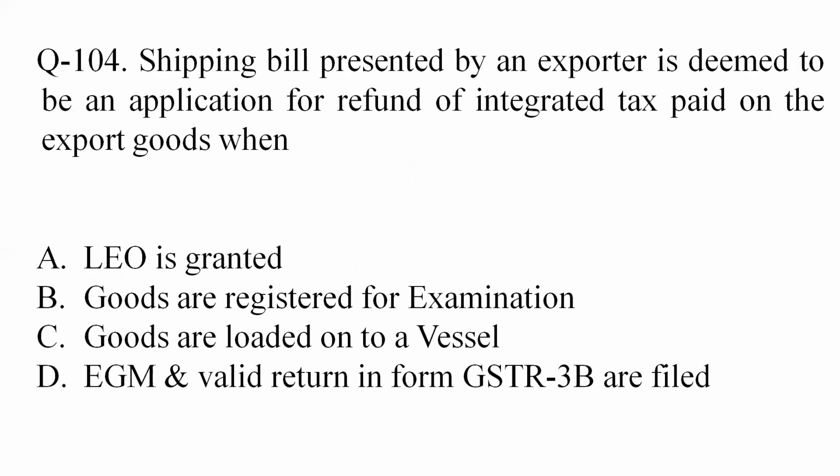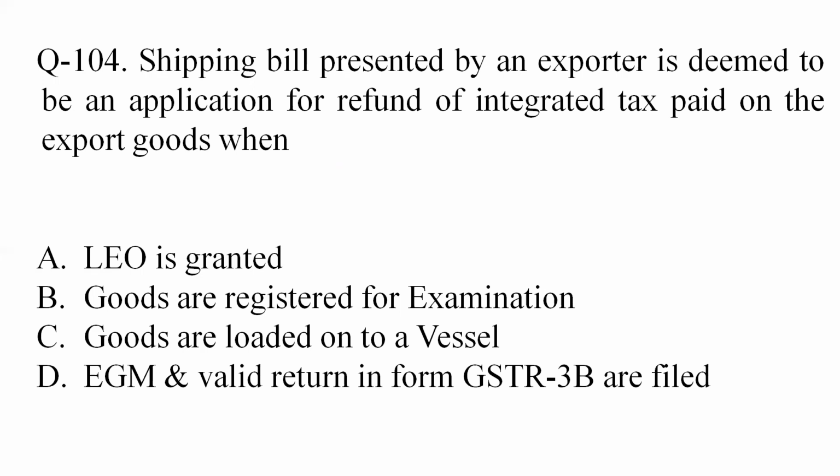Question 104. A shipping bill presented by an exporter is deemed to be an application for refund of integrated tax paid on the export goods when which of the following processes takes place? Now, at the time of export, IGST is paid or cash is deposited, and that gets refunded automatically after the export has taken place. But it happens only when the EGM, Export General Manifest, has been filed.